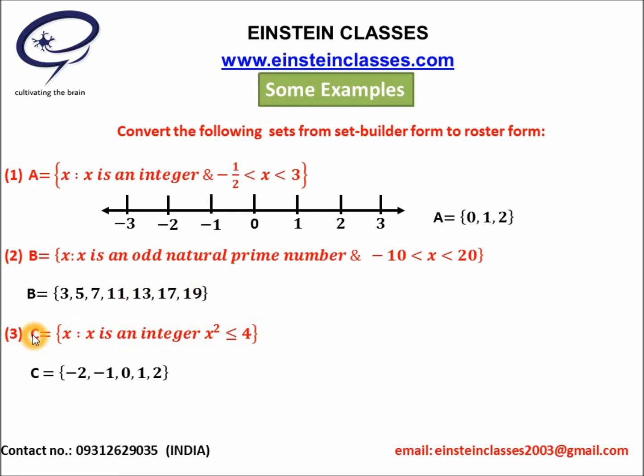Now consider the set C. Set C equals x such that x is an integer and this x square must be less than or equal to 4. We have to take only those integers whose square is less than or equal to 4. Hence x will be only minus 2, minus 1, 0, 1 and 2, because the square of all these integers will be less than or equal to 4.